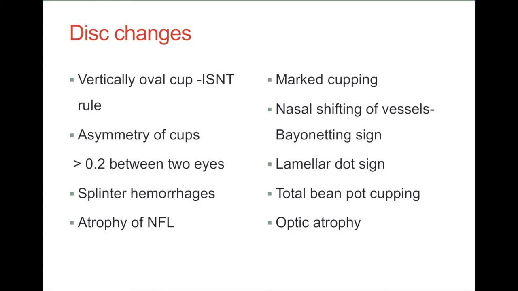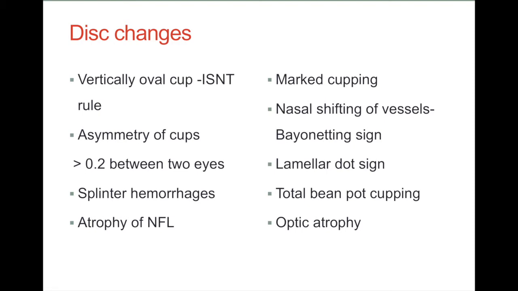So coming to the disc changes which are seen in glaucoma, vertically oval cup is the first sign of glaucoma. It appears in the form of notching in the cup in the vertical direction, causing a vertically oval cup. There is also asymmetry of cups between the two eyes. If it is more than 0.2, then that is suggestive of glaucoma.